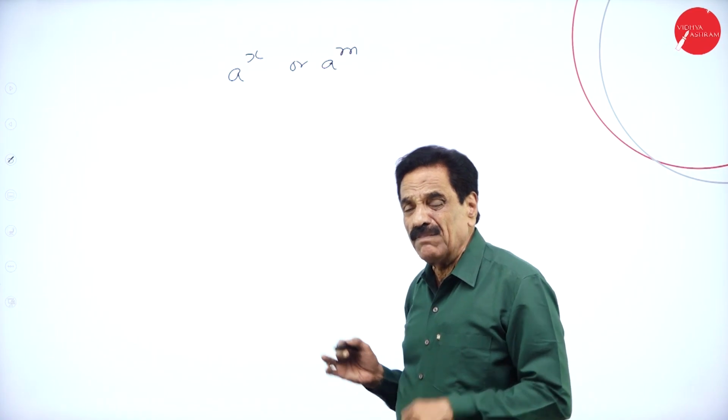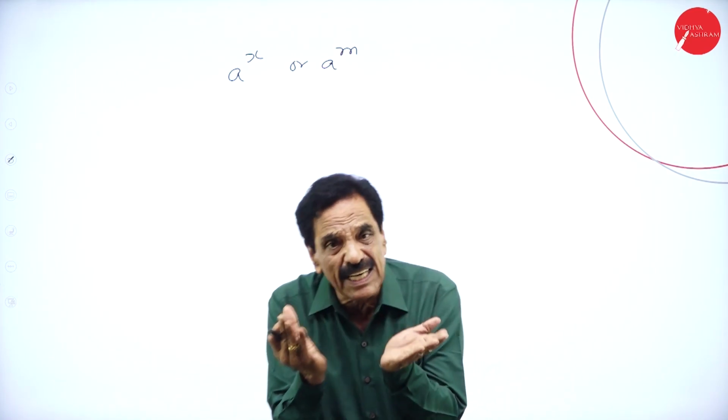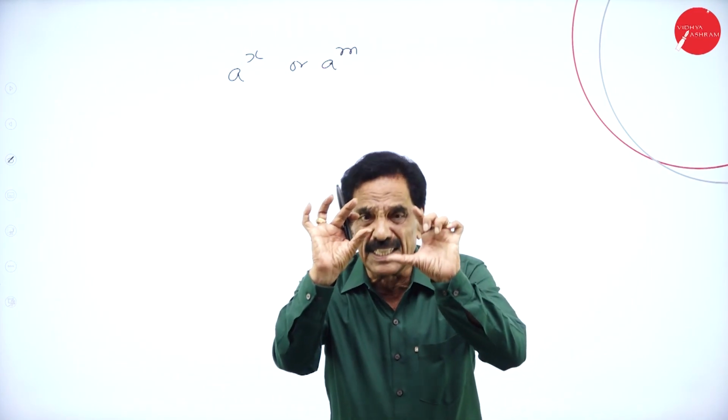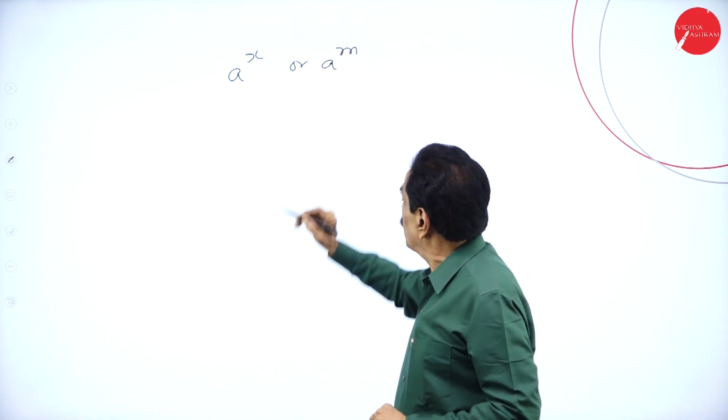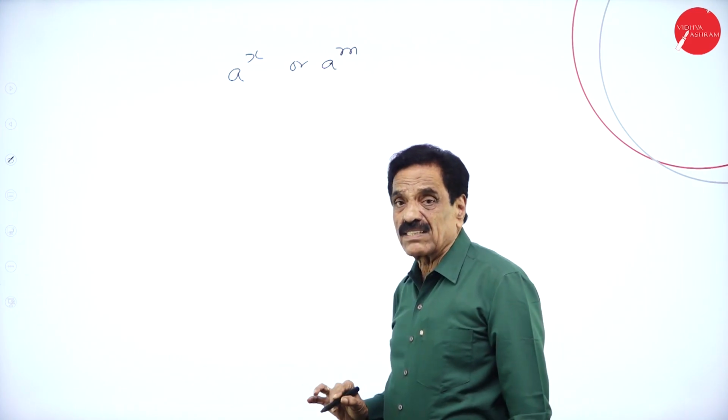Here is just an example. We'll go into detail when we solve the problems. Today is only an introduction class. I'm going to say what is the index and what is the base. So if we say a to the power of m, m is called the index and a is called the base.